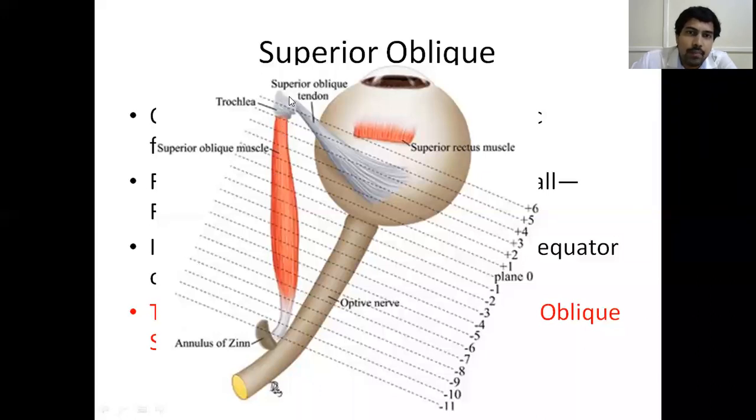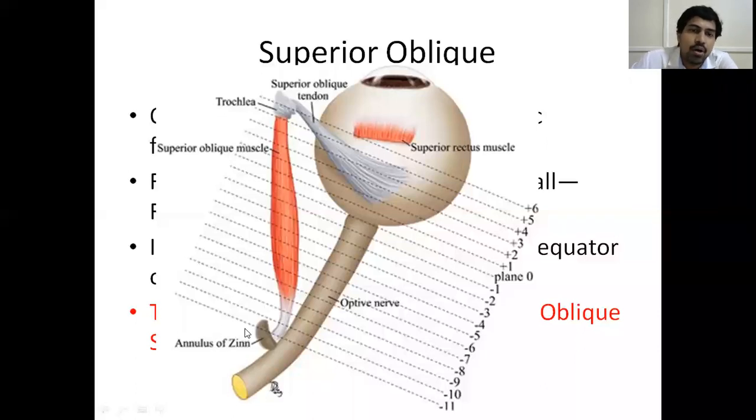From this trochlea, that superior oblique muscle becomes a tendon. Up to here, this is the muscle belly of the superior oblique, and from the trochlea, it forms into a tendon, and the tendon reflects back and inserts onto the sclera behind the equator. Suppose in this part, if you draw the equator, hope my mouse pointer is visible. Behind the superior rectus muscle, if you draw an equator, the recti muscles are inserting in front of the equator, whereas the oblique muscles are inserting behind the equator in an oblique fashion. That is for various actions of the muscle.